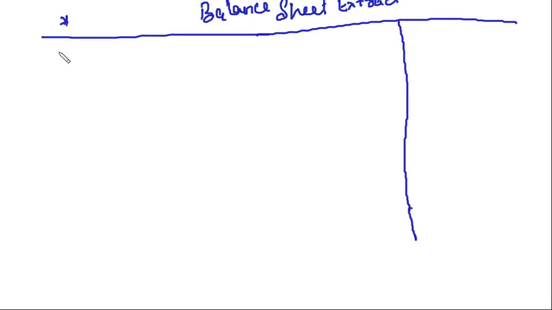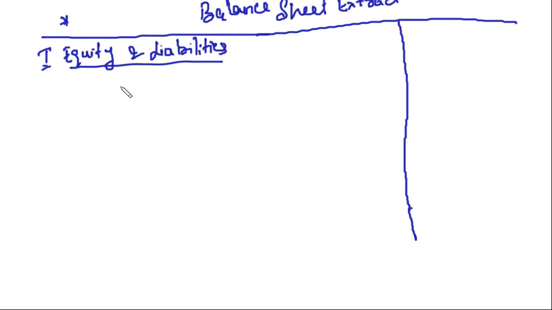The first item is equity and liabilities. In this, first we will show shareholders funds. We discussed this part in the earlier lecture where I told you about the disclosure in the balance sheet.